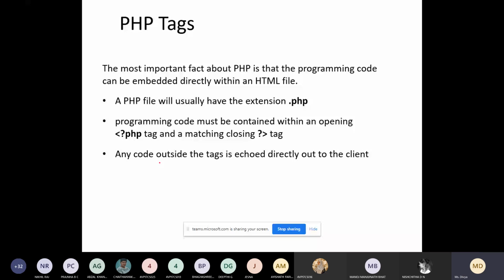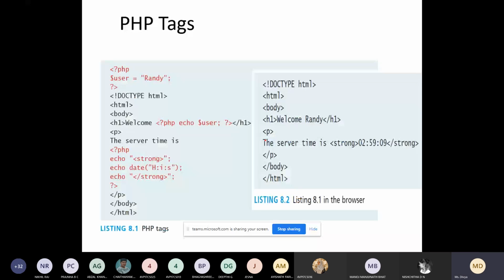So PHP files will have the extension .php, and all the PHP code should be placed within these two tags. These two tags are used for placing the PHP code. Any code that comes outside these two tags is directly output to the client. Anything that you write outside of these tags will be displayed as it is in the browser. So this is a simple example